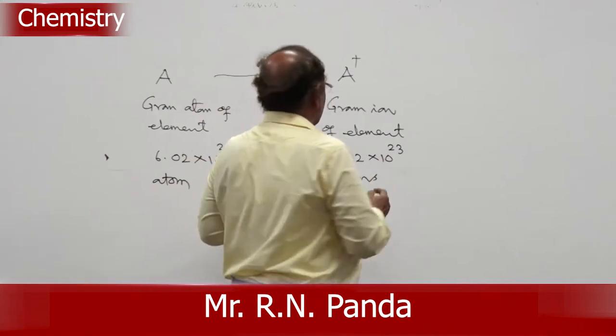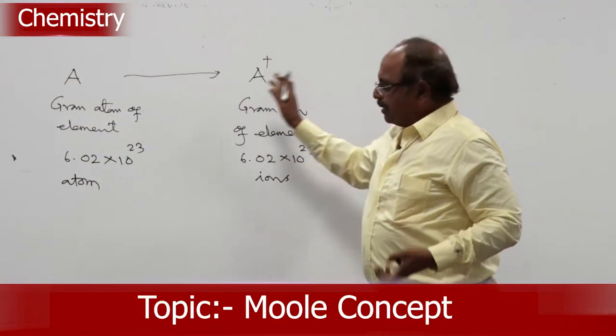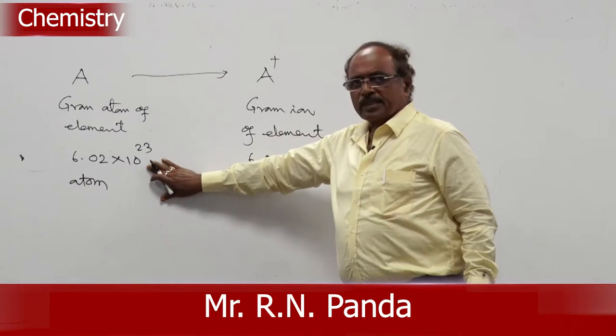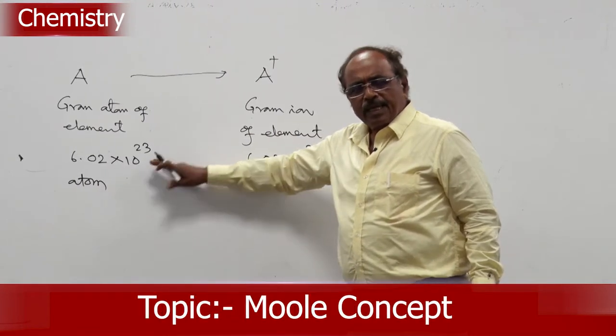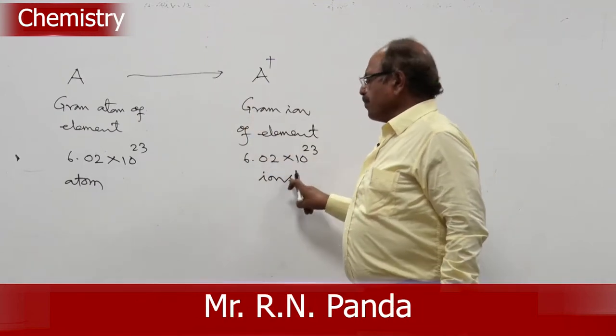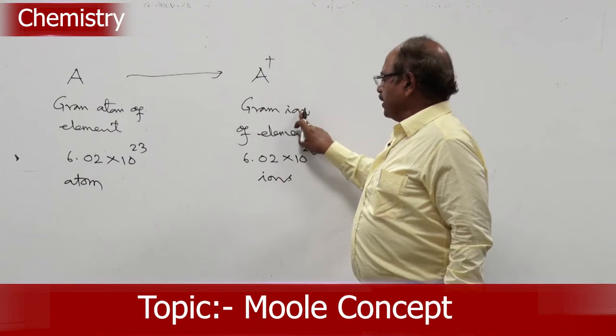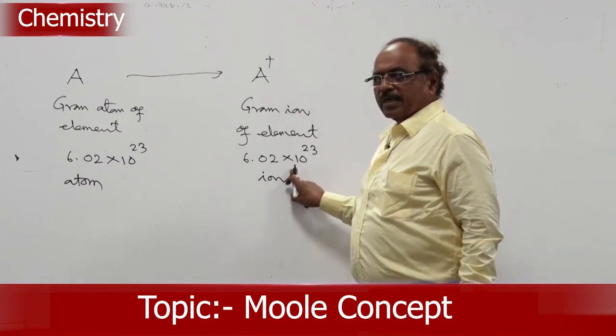Why? Every atom is losing an electron. How many atoms are there? 6.02 × 10^23. Every atom lost 1 electron each. So, you got 1 gram ion. This is called an ion. So, a gram ion also contains 1 Avogadro number of ions.